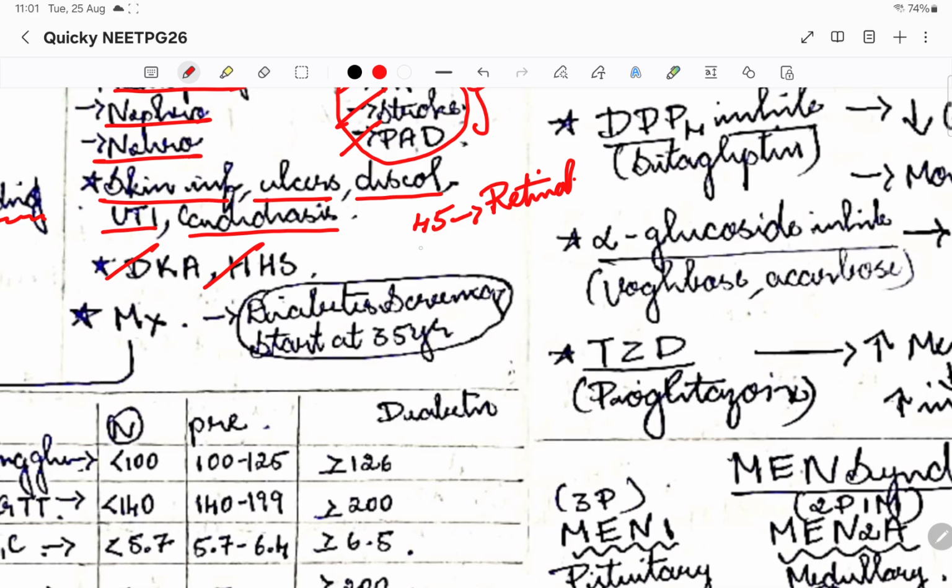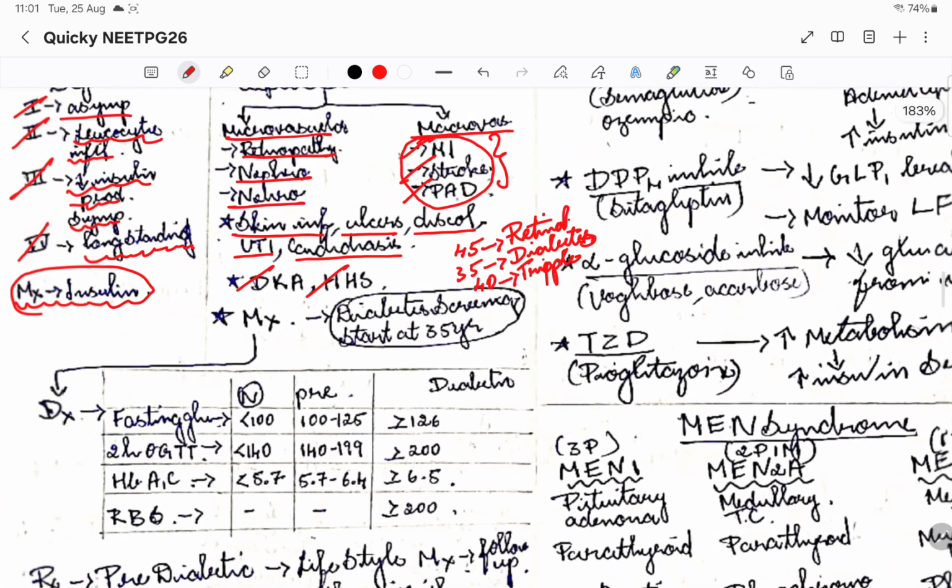Okay, so 35-year-olds will be for diabetes screening. For everyone who is a 35-year-old, we will be doing diabetes screening. Okay, this is a birthday gift that we'll do. And for 40-year-old women, it will be the triple assessment that we do, basically breast screening. Okay, triple assessment breast screening can be done at 40-year-old women. So these are the birthday gifts.